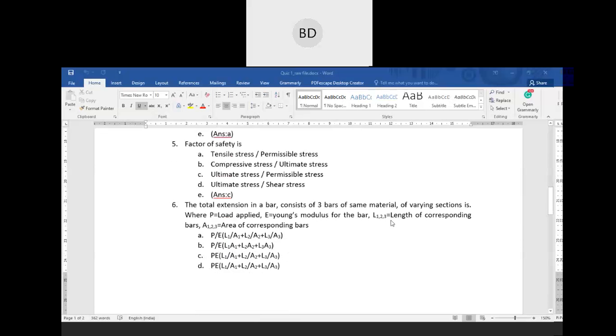Okay. Now you see question number 6. The total extension in a bar consisting of 3 bars of the same material of varying sections is. So finally, what we have to find? Total extension. So that is a very good question. Extension means we have to find del L. Now you know that Young's modulus is given by stress by strain. Stress is nothing but load by area.